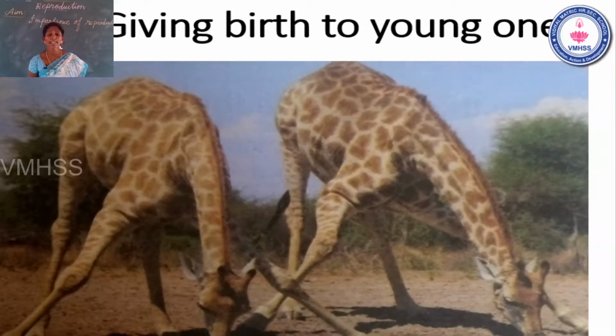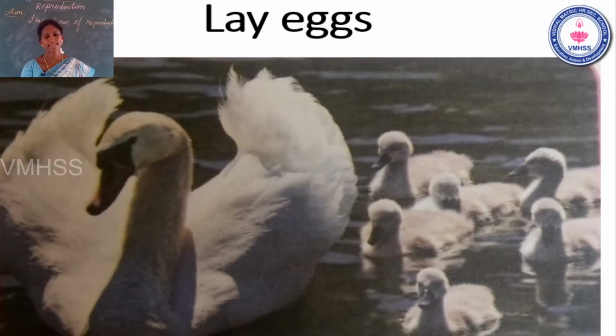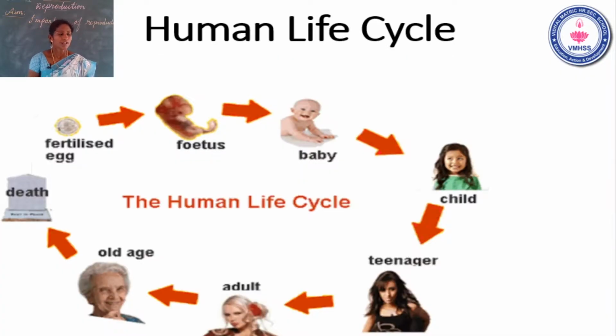What are the two ways the animals are formed? First one is giving birth to young ones, and second one is laying eggs. Giving birth to young ones and laying eggs. Yes. The next one, we already learned human life cycles.